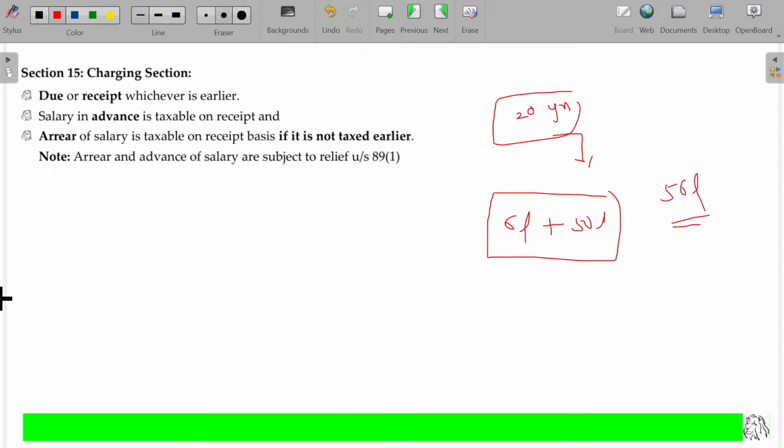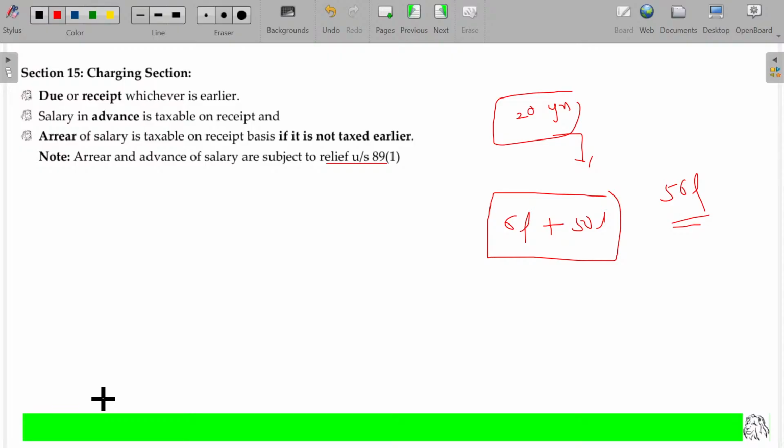If I'm getting 6 lakhs year after year, 50 lakhs by 20 years, 2.5 lakhs only, I may escape. But if you are giving me all the 20 years' income as arrear income this year, I may fall under the 30% slab. Even if the gross income is more than 50 lakhs, I have to pay surcharge also. Isn't it? Then it seems to be a penalty. Late receipt is also a penalty. Paying high taxes is a second penalty. What is this, sir? Then automatically relief comes. Relief under section 89 class 1 comes.